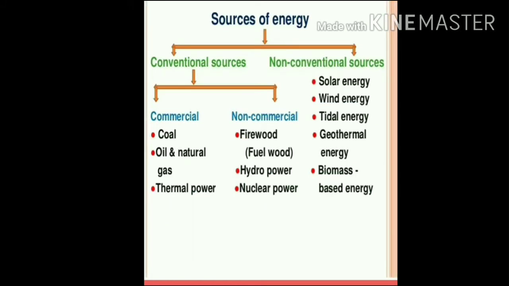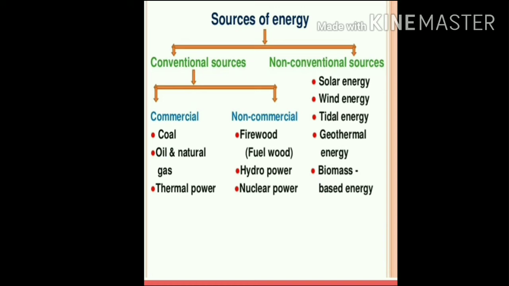So students, in the flow chart you can see on one hand there are conventional resources and on the other hand we have the non-conventional resources. And conventional sources of energy are further subdivided into commercial and non-commercial. So what is commercial? Commercial sources of energy are those which can be bought and sold in the market, which are tradable, right? You cannot get those sources of energy for free. They will cost you money. You need to pay for it, okay?